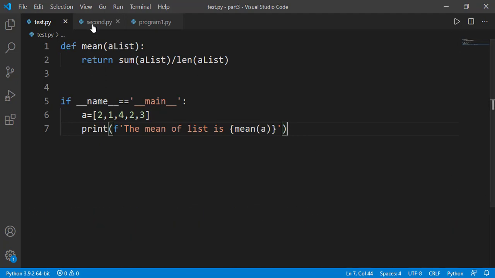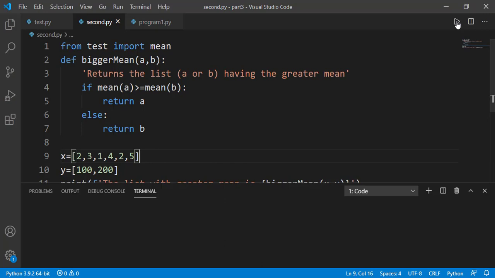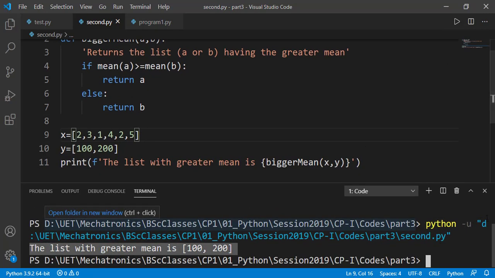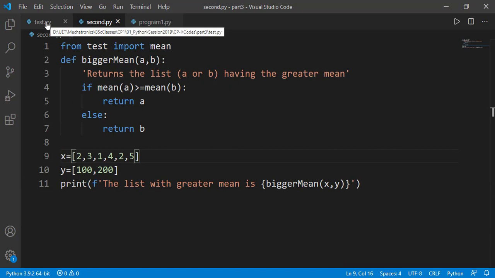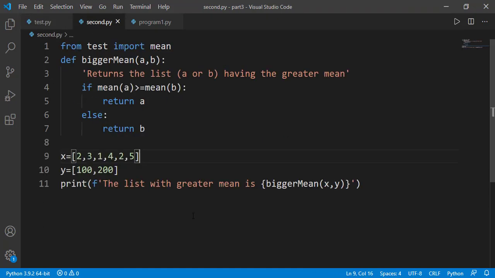But in any other program where we have imported this module test, this condition will be false, because the value of __name__ becomes the file name outside the file. So now if I will run the other file, I will get the desired output. And this time I do not see the output of the test module. So I hope the point is clear that it is a standard way of defining the main program, which will only execute when this file is executed and will not be executed from some other file which has imported this file.